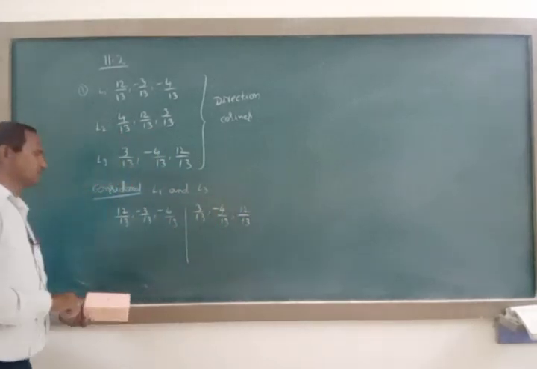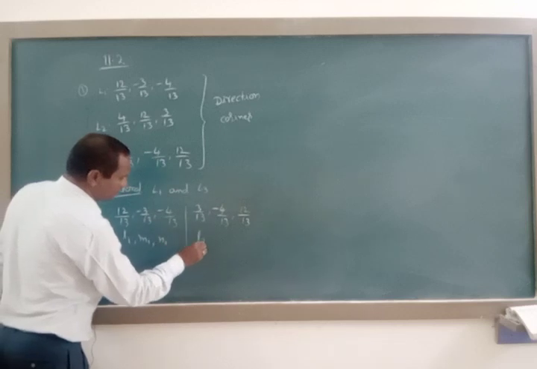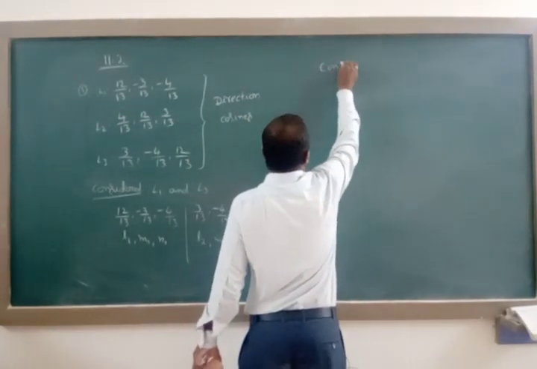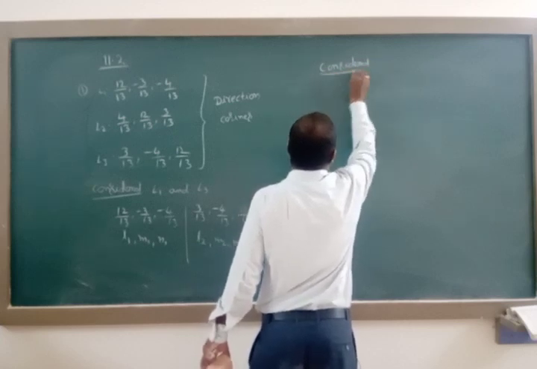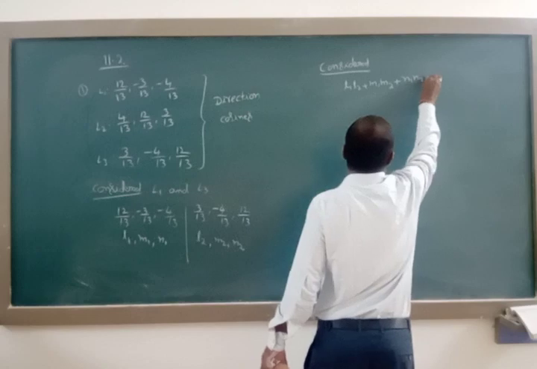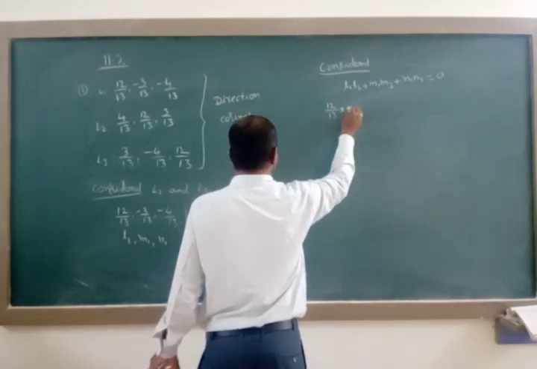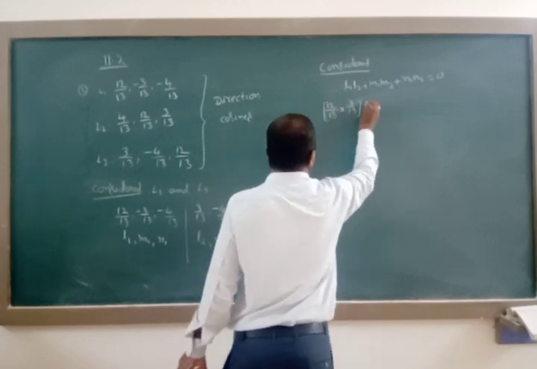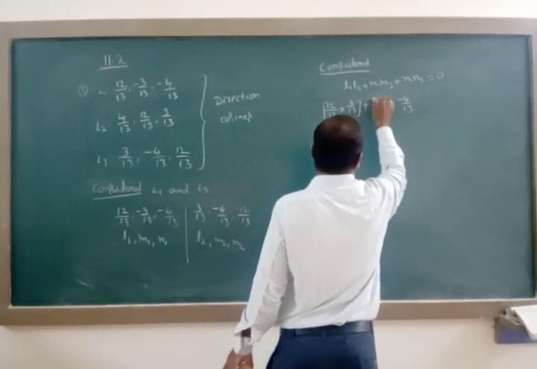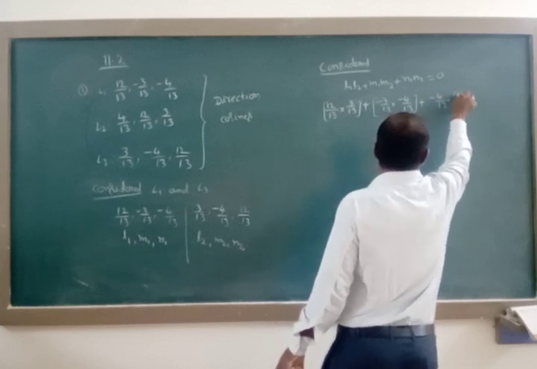We represent them as L1, M1, N1 and L2, M2, N2. Consider L1 L2 plus M1 M2 plus N1 N2 equal to 0: 12 by 13 into 3 by 13, plus minus 3 by 13 into minus 4 by 13, plus minus 4 by 13 into 12 by 13.